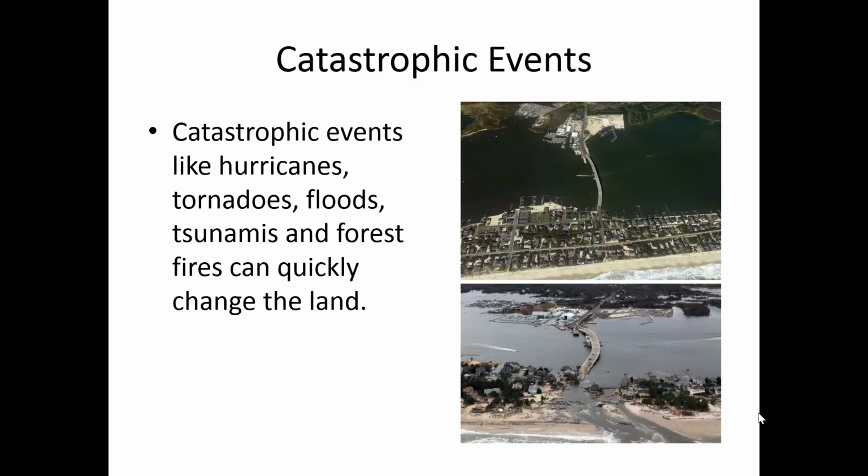So first, we know that catastrophic events can drastically change the topography, or the landscape, of the land. Catastrophic events are natural disasters like hurricanes, tornadoes, floods, tsunamis, and forest fires, which can quickly change the land.